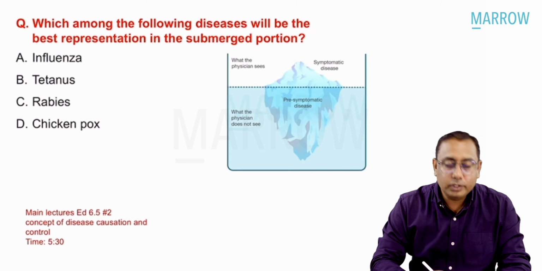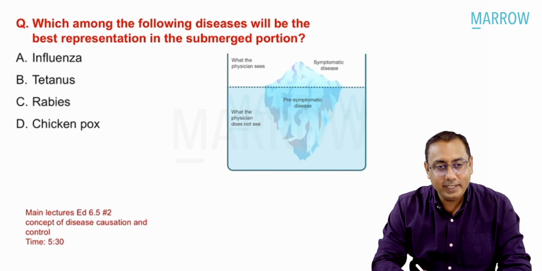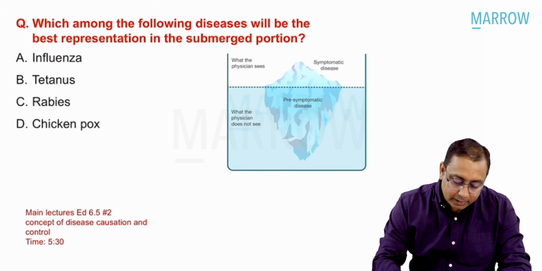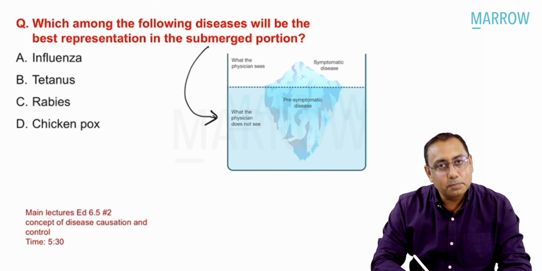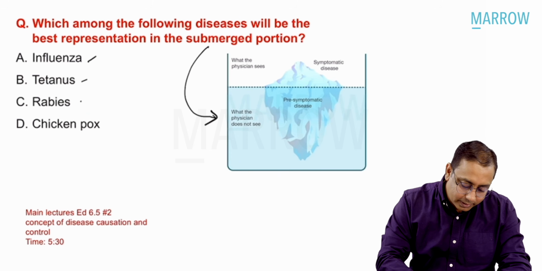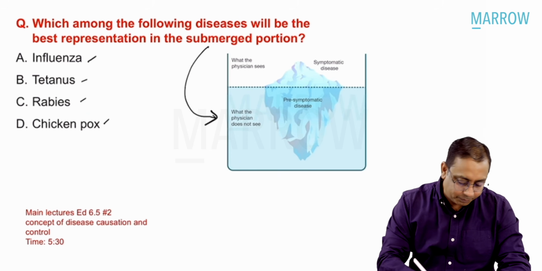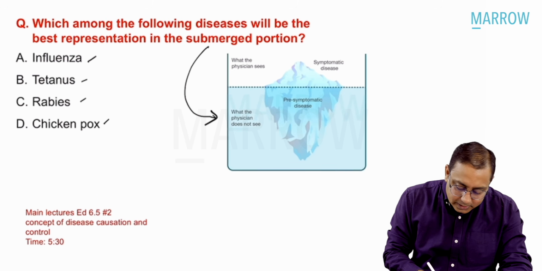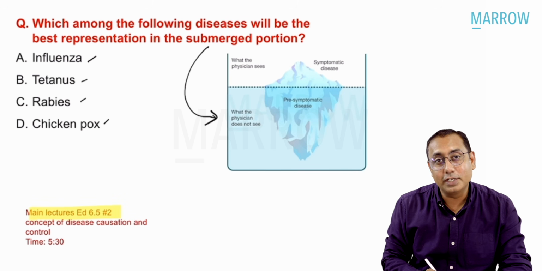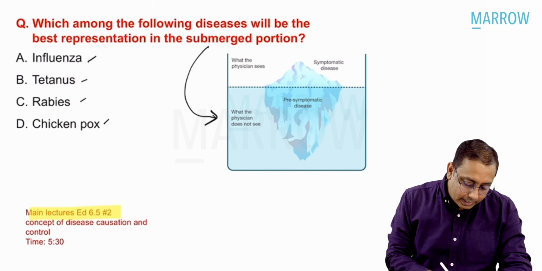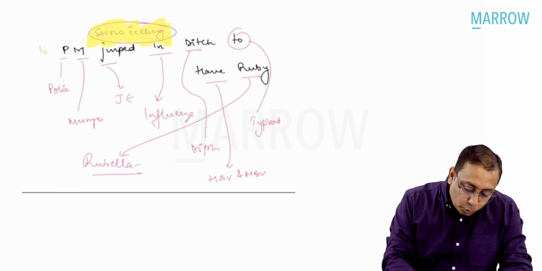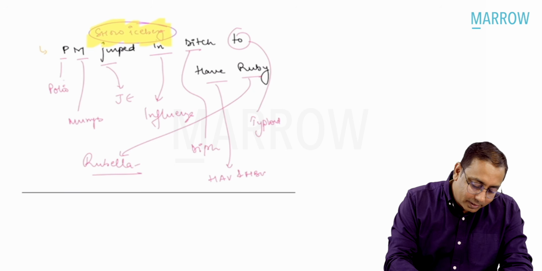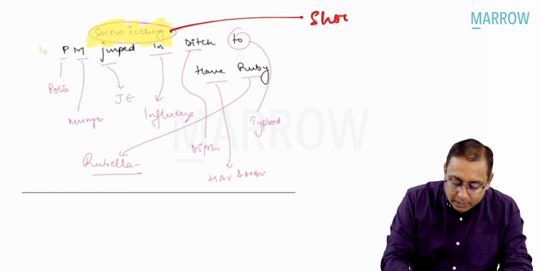And now coming over to question number 2, which among the following diseases will be best represented in the submerged portion of this iceberg, as you can see? Options given to you were influenza, tetanus, rabies, or chickenpox, right? This question has been extensively discussed in the main lectures, edition 6.5, number 2. And we discussed the iceberg phenomenon, which diseases show the iceberg phenomenon.